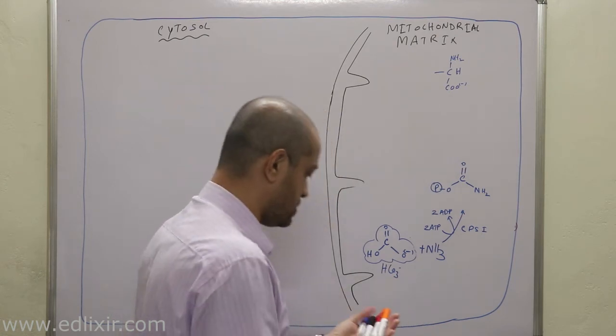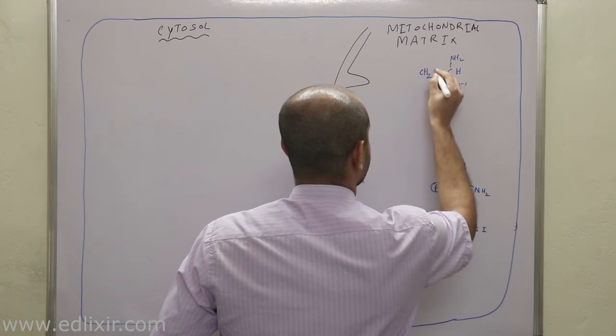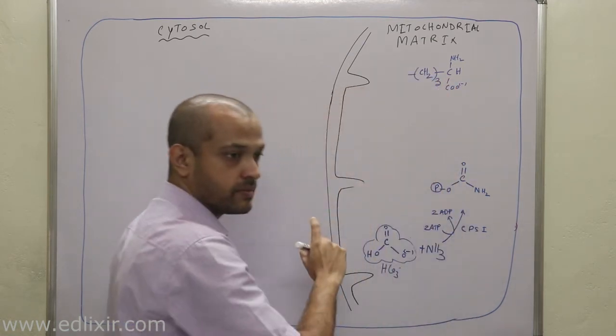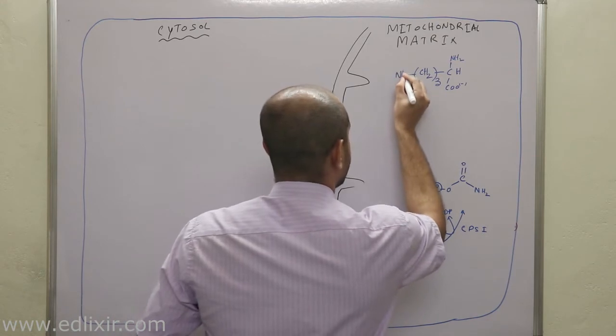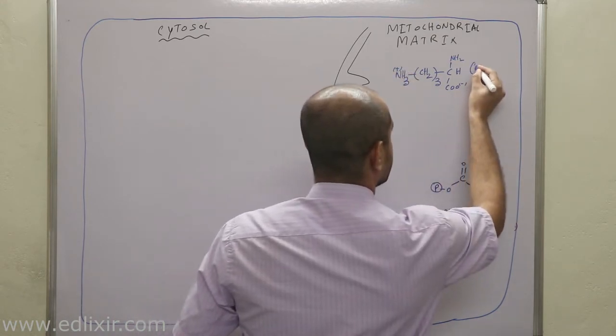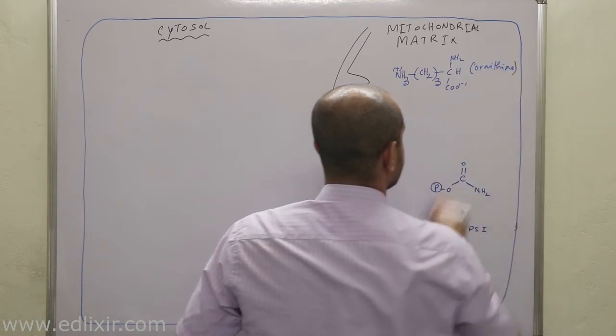You will have to draw like this. This is the common structure. And if you just add another thing, this is nothing but ornithine.